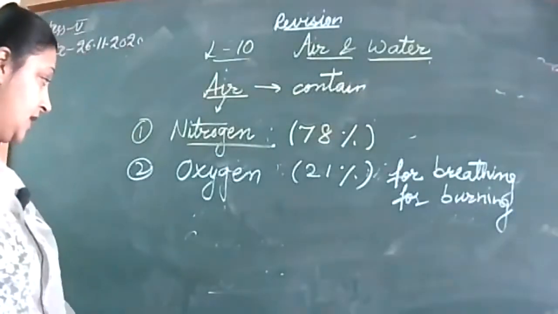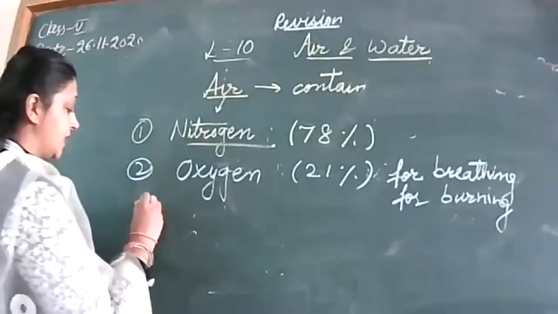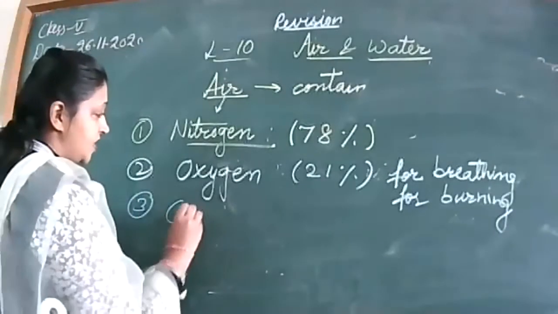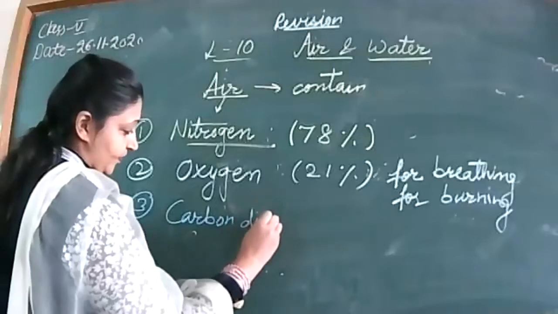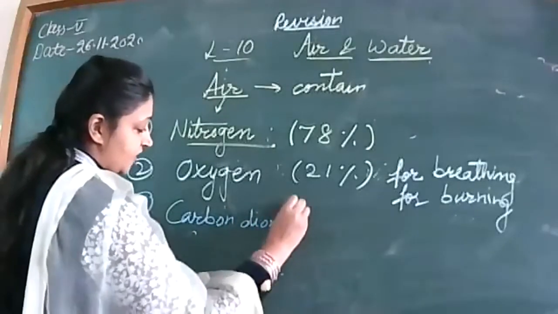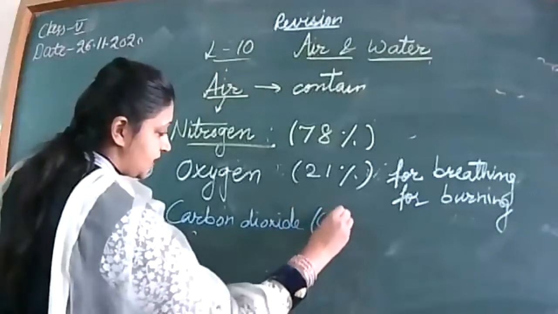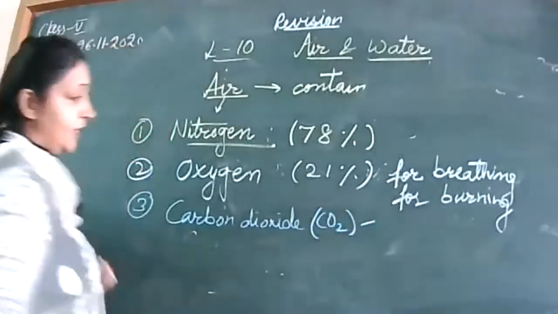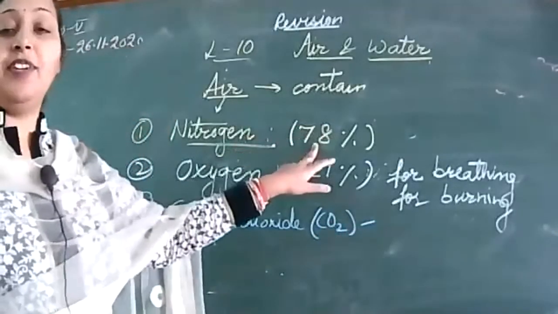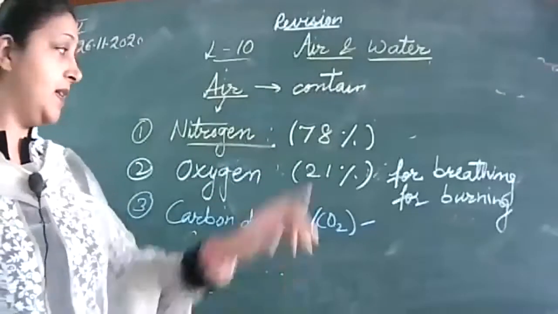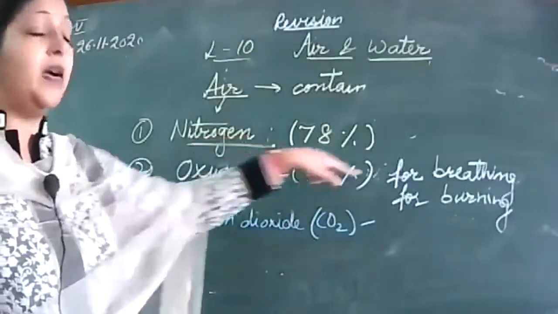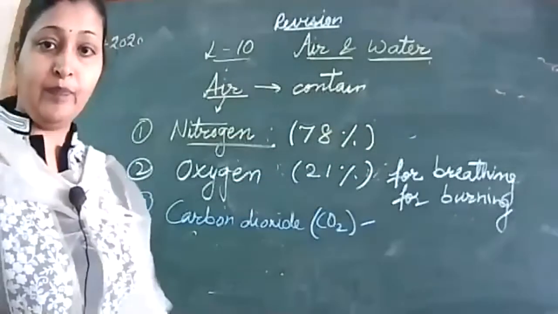Okay, bache. Now next, after this, another important gas is carbon dioxide. Which is the chemical formula of carbon dioxide? CO2. Children, if you have checked 78% and 21%, total percentage 100%, देखो 99% हमारी नेचर में ये गैसेस हैं.